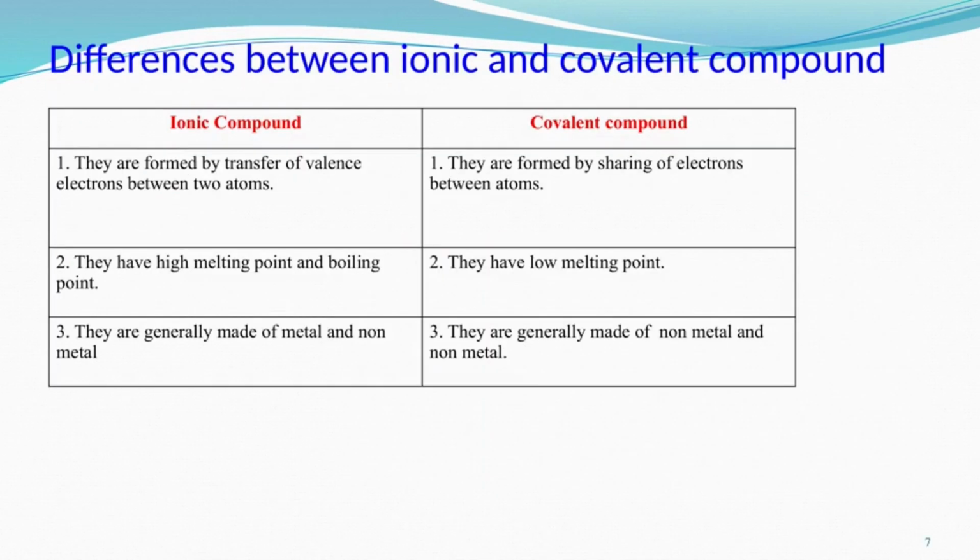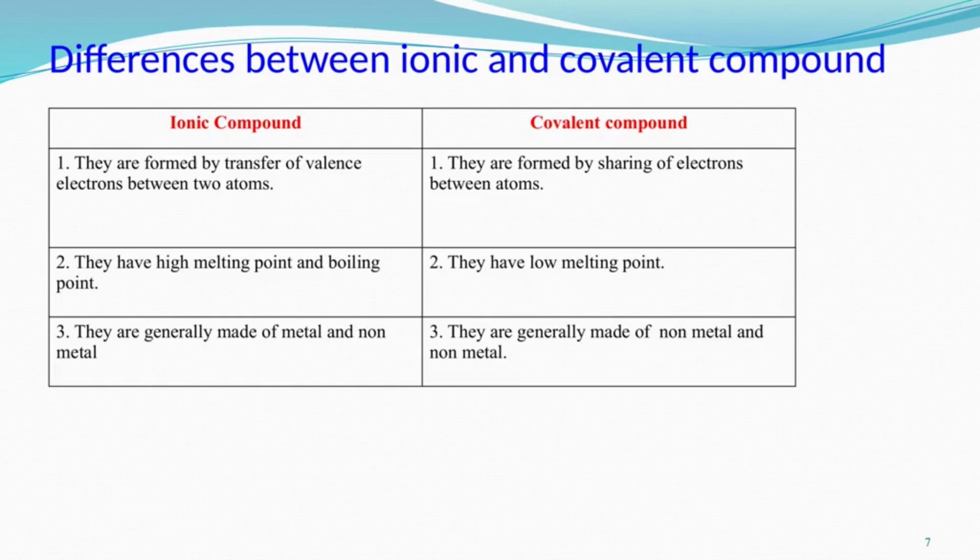Okay. So, just now we have completed the study of ionic compounds and covalent compounds. What are the differences between them is shown in this slide. So, what is the difference? Ionic compounds are formed by transfer of valence electrons, whereas covalent compounds are formed by the sharing of electrons between the atoms. And the second point is that ionic compounds have high melting and boiling points, whereas covalent compounds have low melting points. Okay, why it is so, we have discussed earlier.